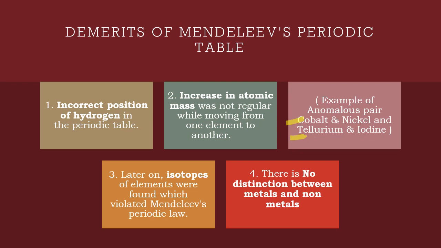And the third demerit is the position of isotopes, because the table is according to the increasing order of atomic mass. Isotopes are the same element with different masses. So isotopes were not given a position because isotopes were not discovered at the time. And there is no distinction between metals and non-metals.